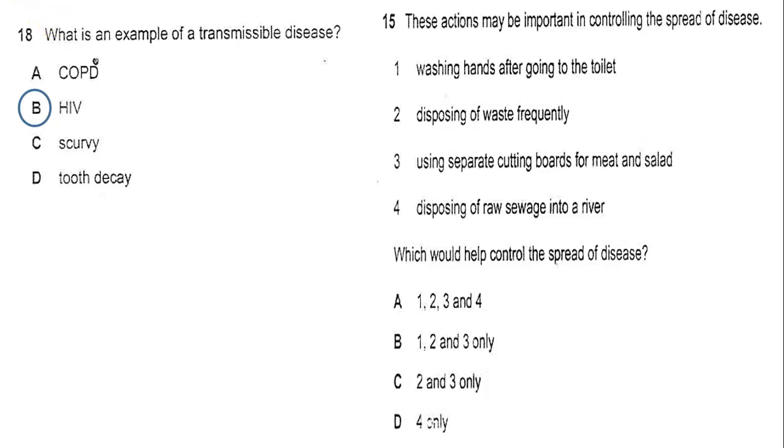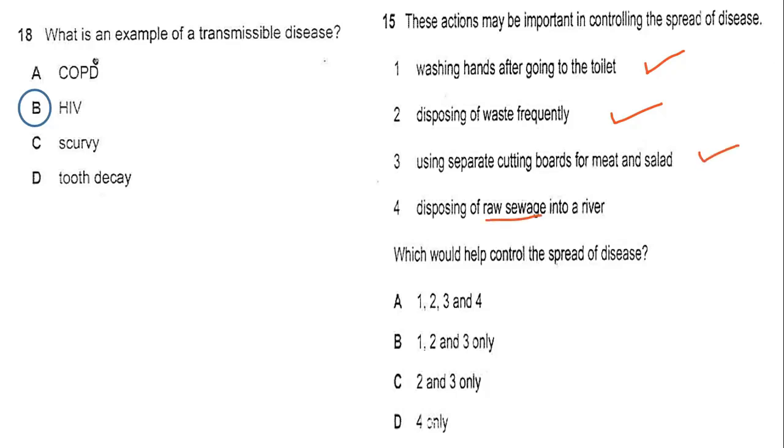So let's make it true or false. Which ones will be helpful in controlling disease? Washing hands after going to the toilet, disposing waste frequently, using separate cutting boards. But what about raw sewage?